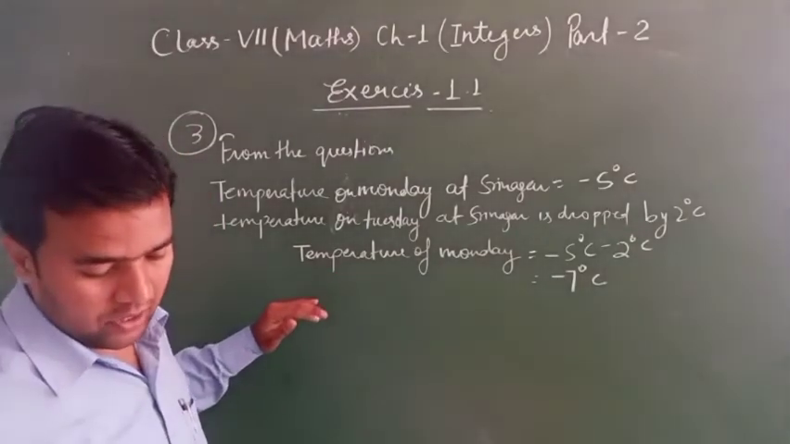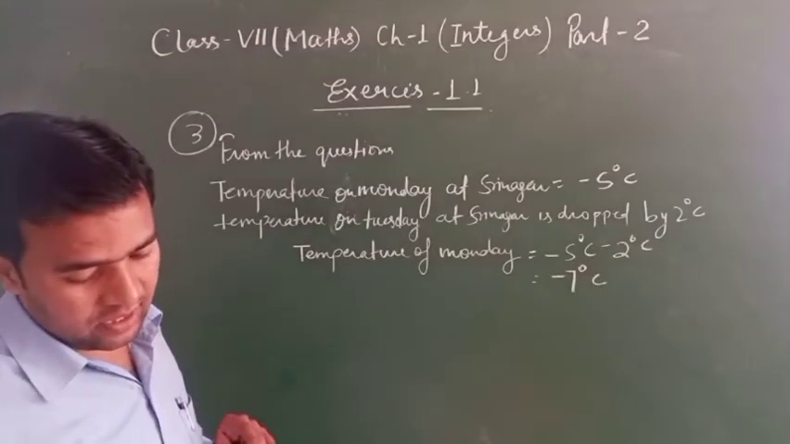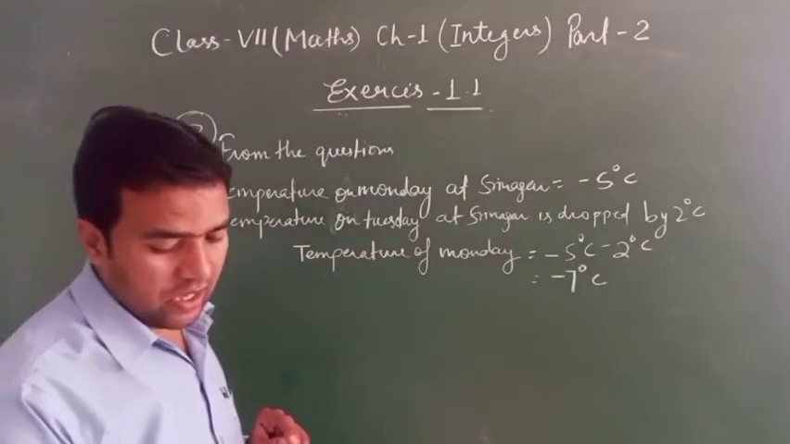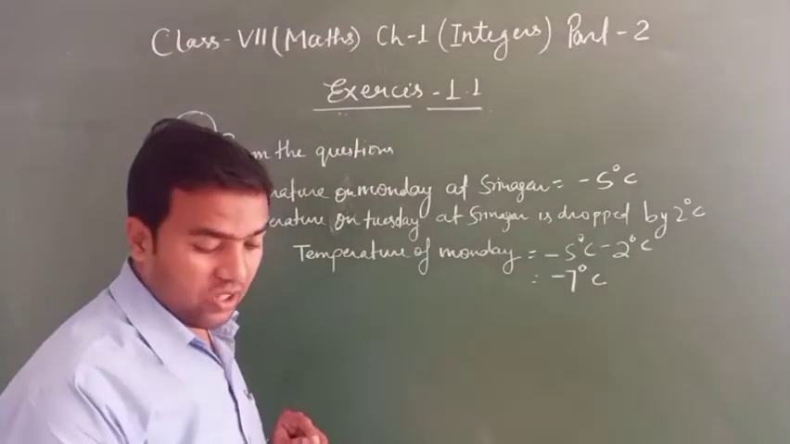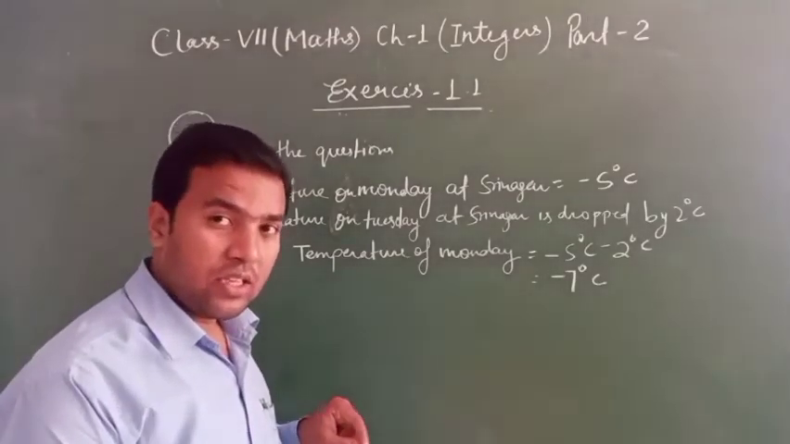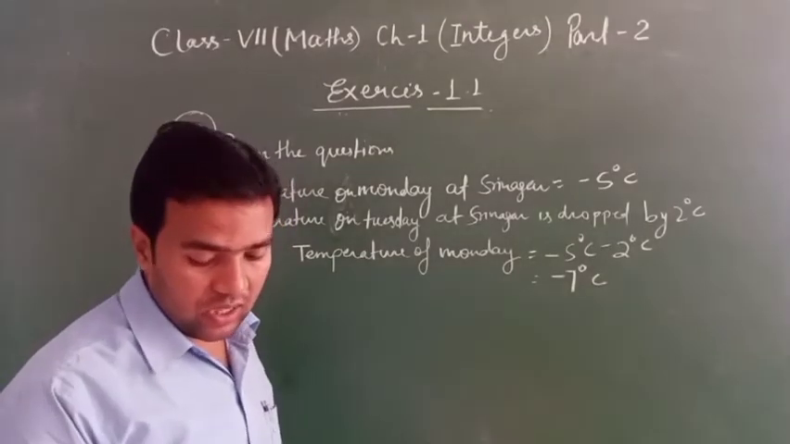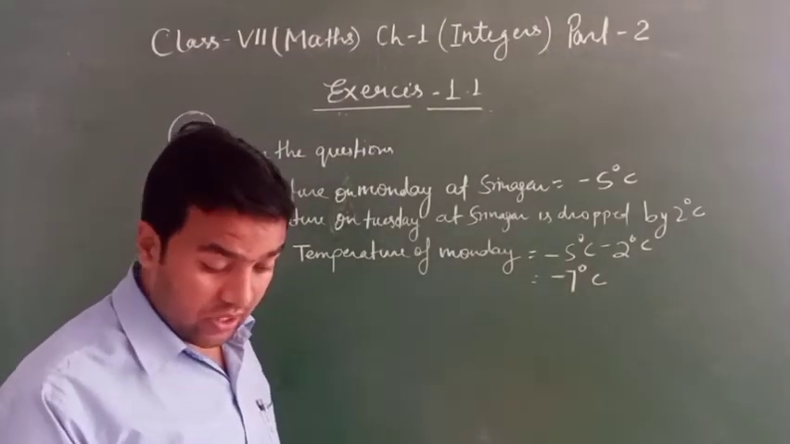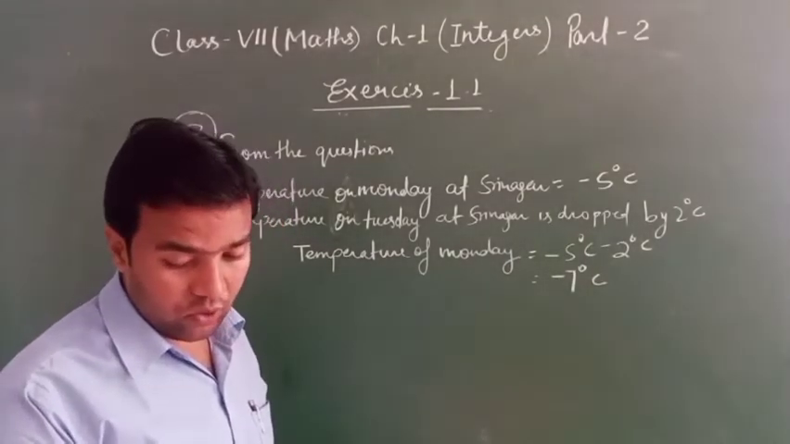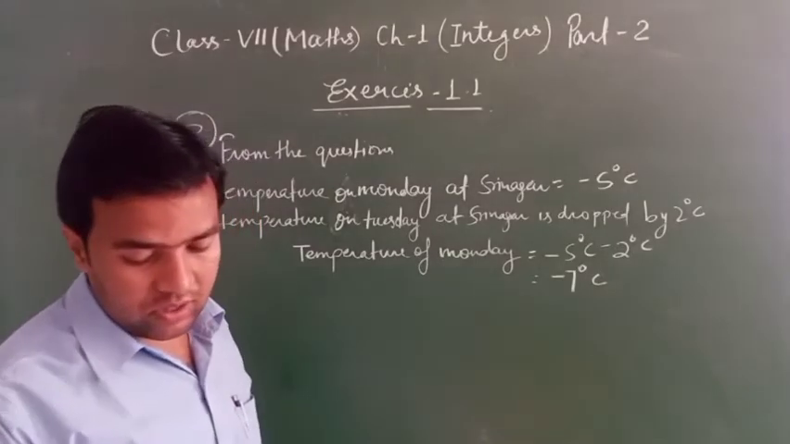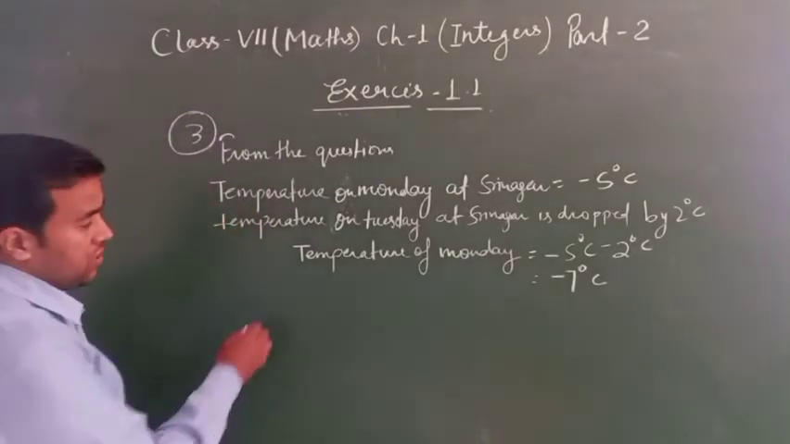Clear? Means at Srinagar temperature minus 5 degrees Celsius on Monday, and then it dropped by 2 degrees Celsius on Tuesday only. After that, what was the temperature of Srinagar on Tuesday, on Wednesday? It rose by 4 degrees Celsius. What was the temperature on Wednesday?